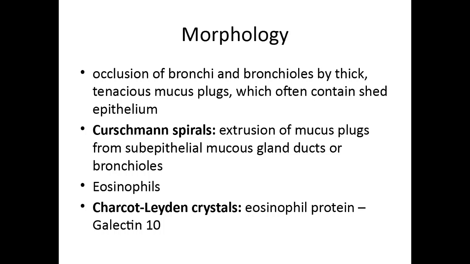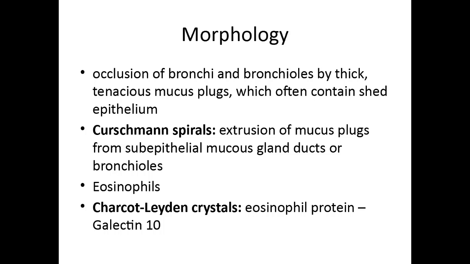Coming to the morphology of bronchial asthma, the first important point is the production of mucus plug. In pathogenesis, you saw that too much mucus was being released into the airway. That mucus will organize itself in such a way that it will occupy the entire airway. That is how big the mucus plug will be. It is very thick and tenacious, or tough.